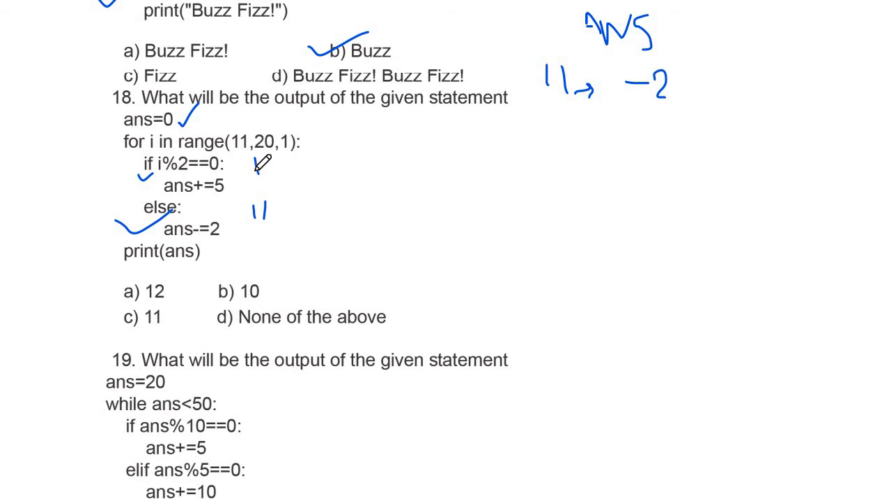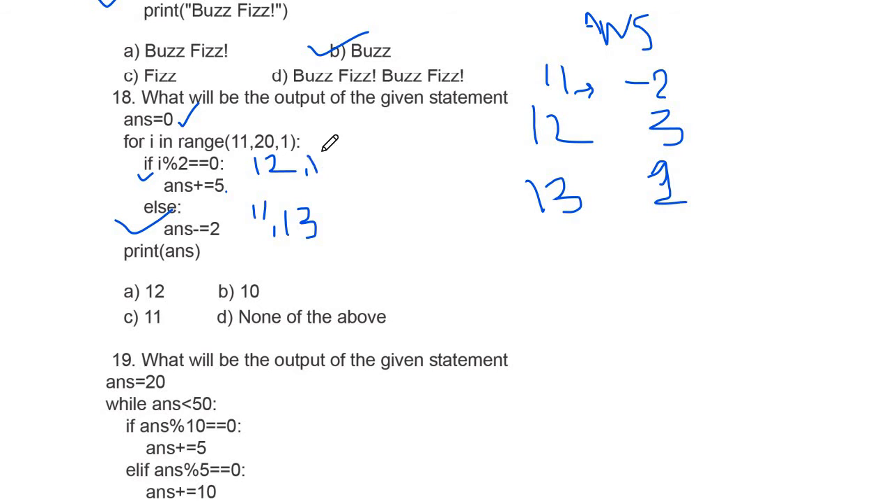At 12, it will go into the if statement, because the condition is true here, and it will do minus 2 plus 5, so it will be 3. And it will come to the else part again when the value of I is 13, and it will do minus 2, so your value will be 3 minus 2, that is 1 at 13.